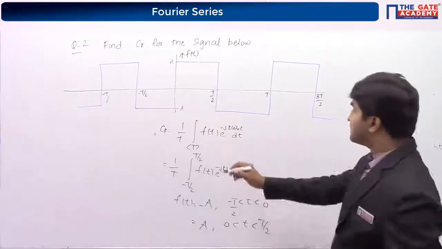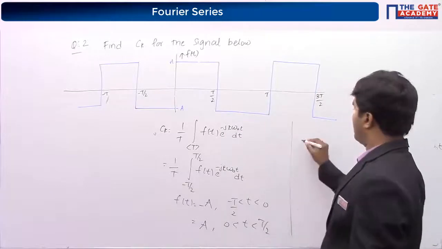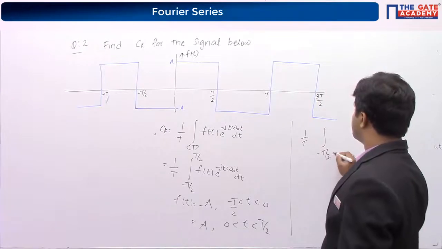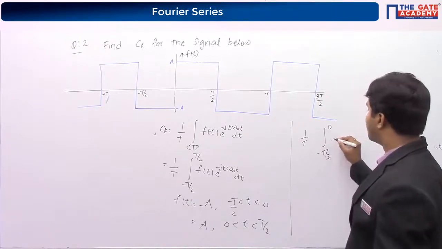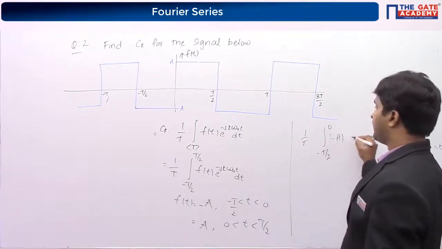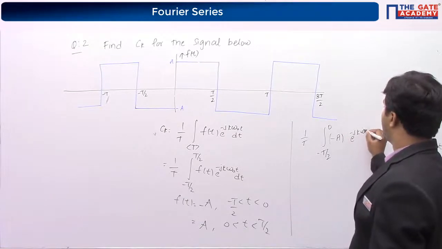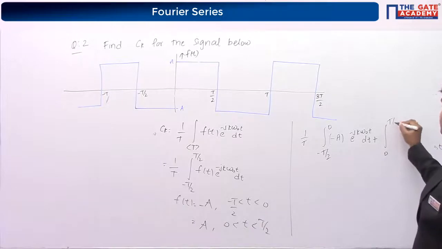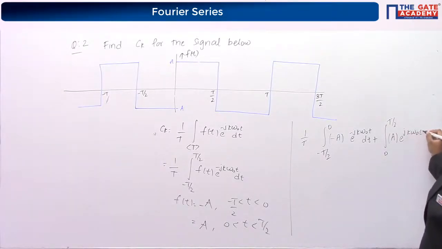So I will substitute here: 1 by T integral from minus T by 2 to 0, the value is minus A into e power minus j k omega naught t dt, and between 0 to T by 2 it is plus A e power minus j k omega naught t.